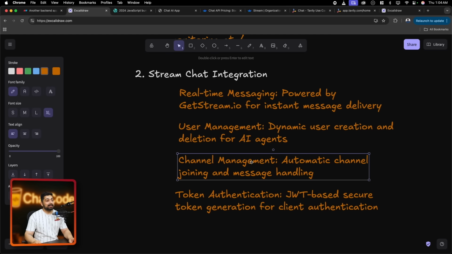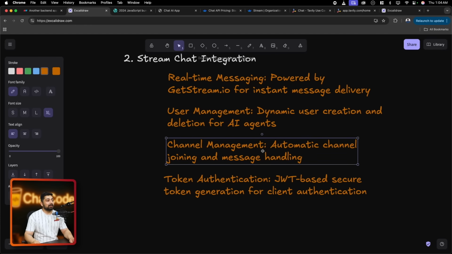We're also working on channel management, so automatic channel joining and messaging. Any other user can also join, they can enter the same username and enter the channel. We'll also work on the token and all of that.